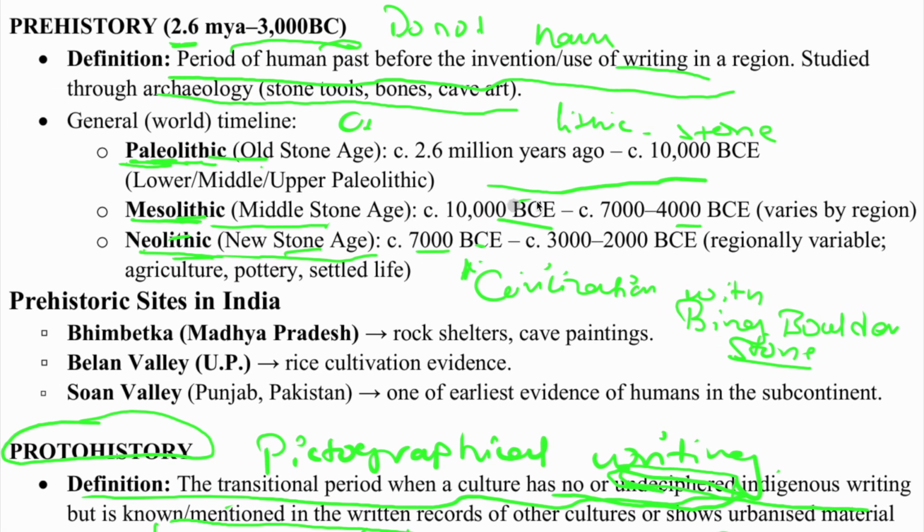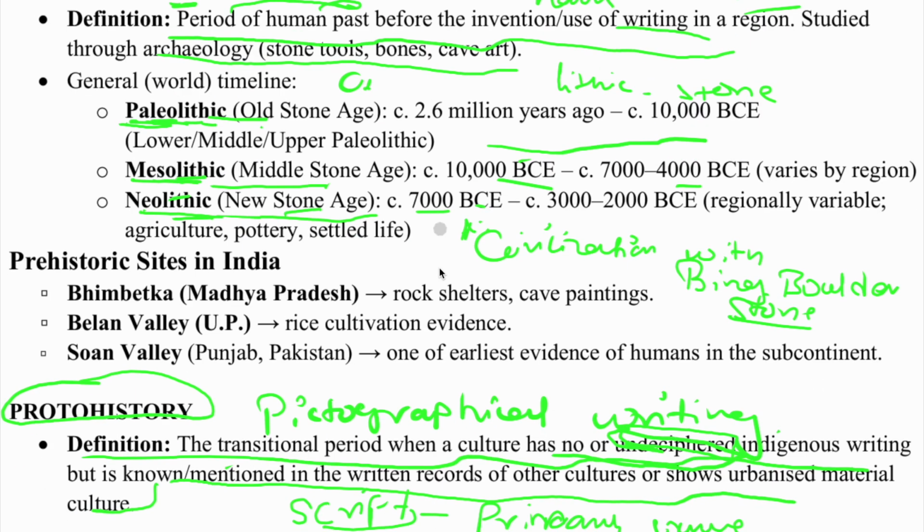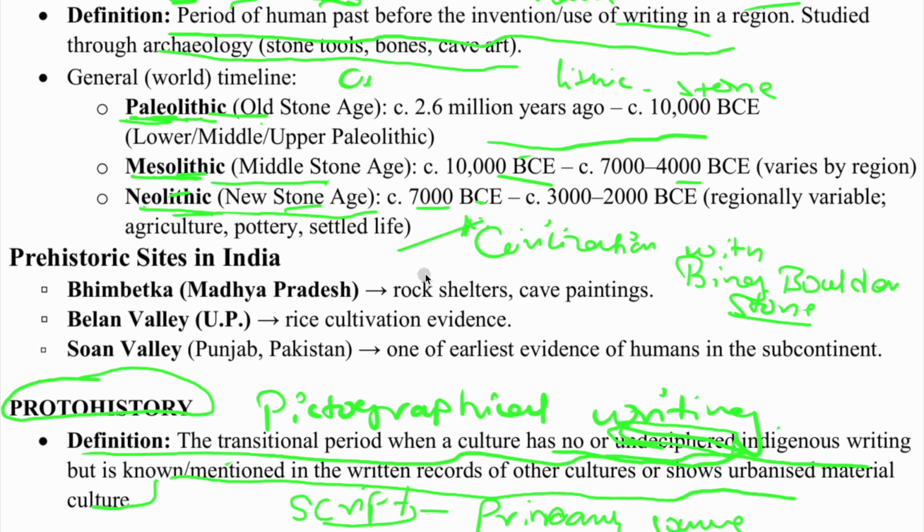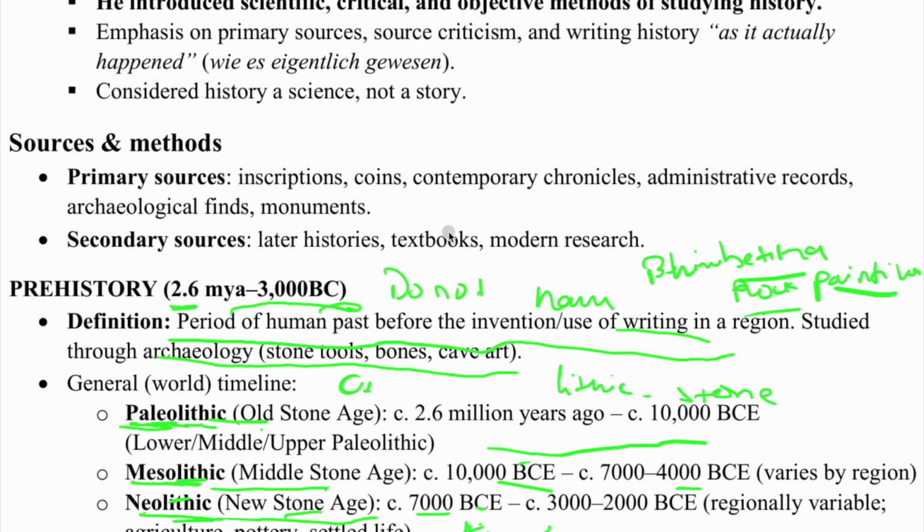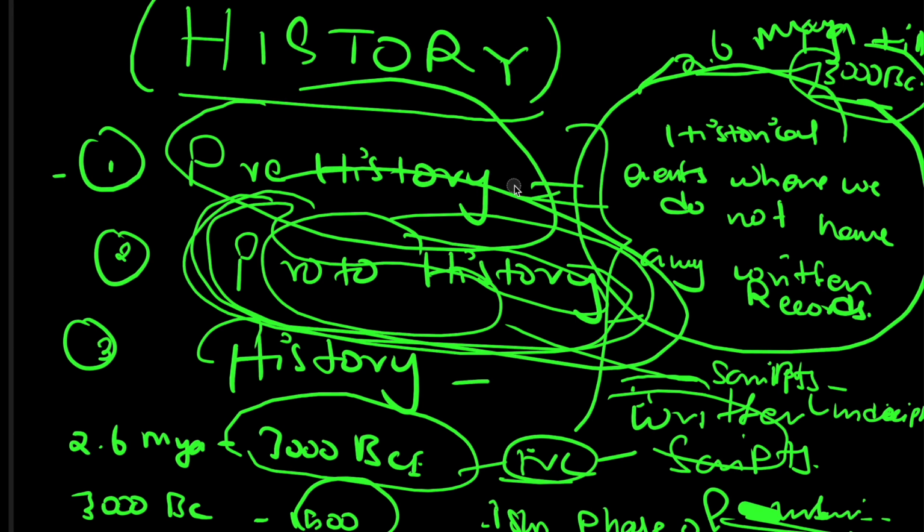In India also we have Stone Age sites, mainly Bhimbetka, with rock paintings, in Madhya Pradesh. All these things we will look into in the upcoming classes. So this is all for today. Thank you.